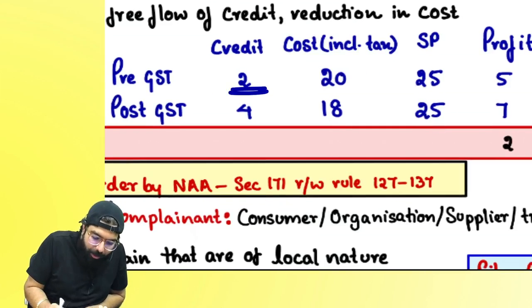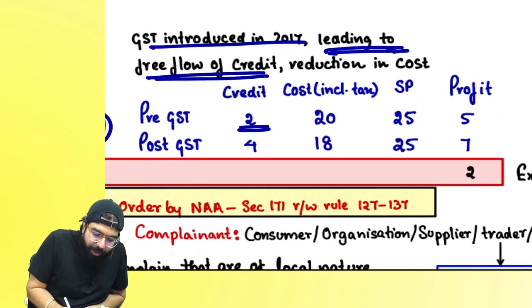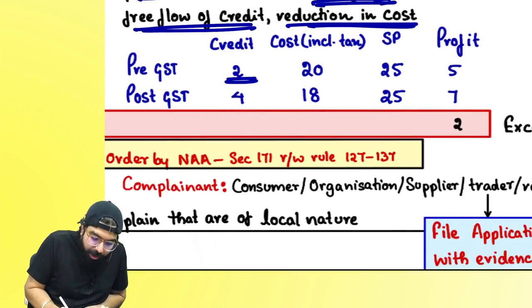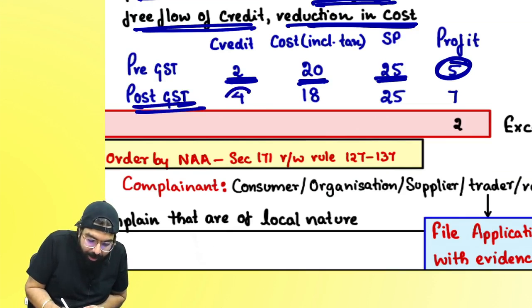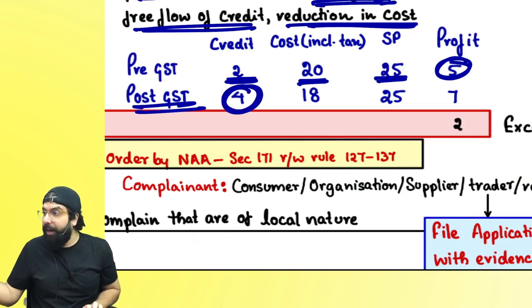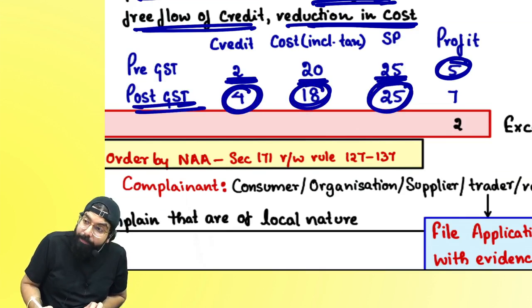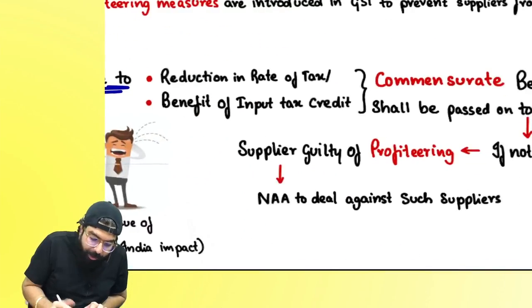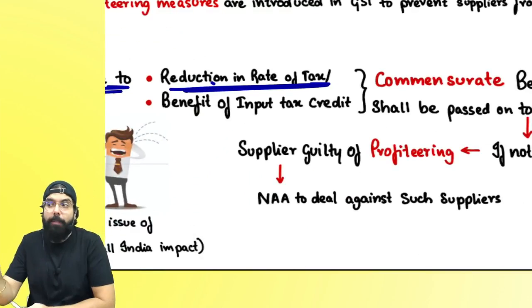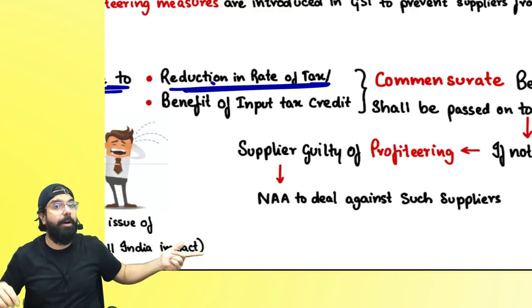See, GST was introduced in 2017, leading to what? Free flow of credit, reduction in cost. Sir, credit was 2 rupees, cost was 20, selling price was 25, profit you are making 5 rupees. With the coming of GST, credit has increased. Free flow of credit is there. Because of that, your cost has come down, but you are still selling at the same price. Means you are trying to do profiteering. Excess profit due to reduction in tax. When the government has reduced the tax, you should also reduce your selling price and pass on the benefit.